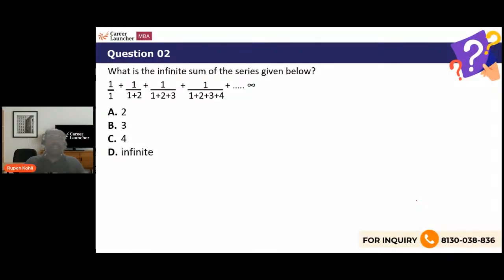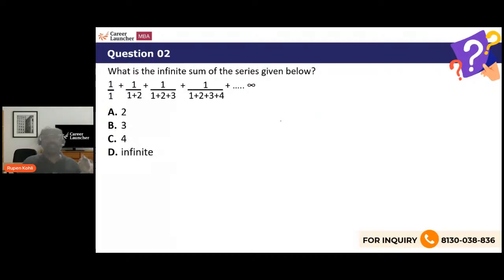What is the infinite sum of the series given below? And now this time there is no formula. Directly the terms are written in a pattern. All the terms are fractions with 1 being the numerator, and each denominator is the sum of the first n consecutive natural numbers. So for example, in this sequence, the 10th term would be 1 upon 1 plus 2 plus 3 plus 4 plus 5 up to 10. That's the sequence, right? We have to find the infinite sum.